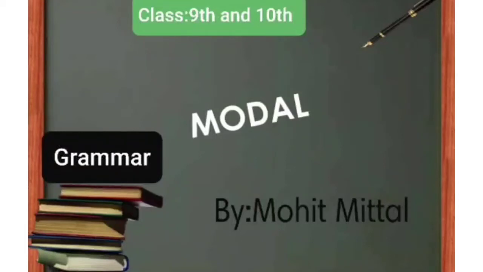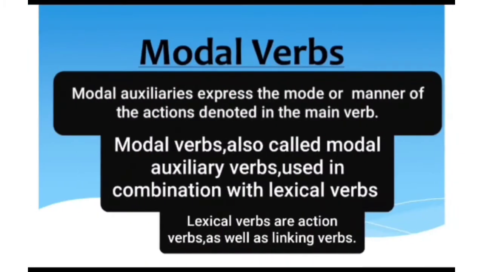So today we'll be learning about modal auxiliaries. Modal auxiliaries are helping verbs which are not affected by person or gender. Modal auxiliaries express the mode or manner of the action denoted in the main verb. Modal verbs are also called modal auxiliary verbs, used in combination with lexical verbs. These auxiliaries express the mode or the manner.